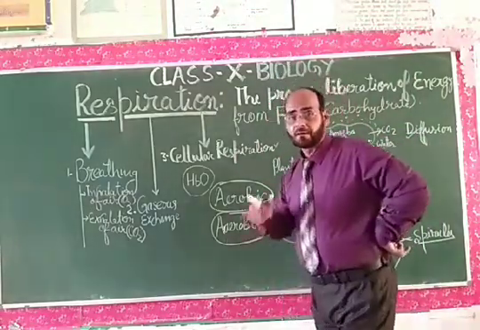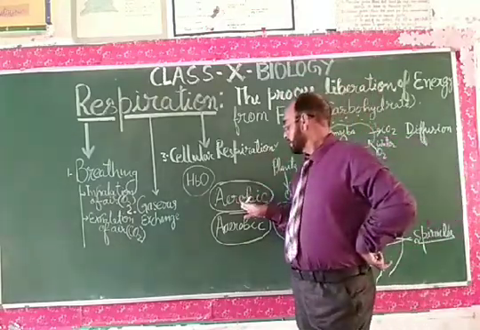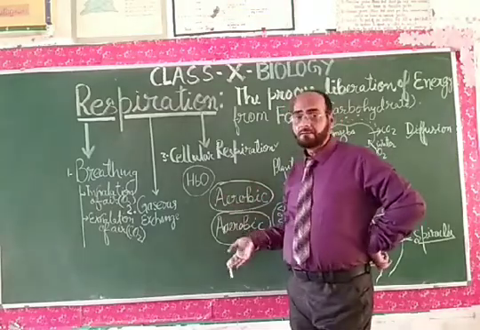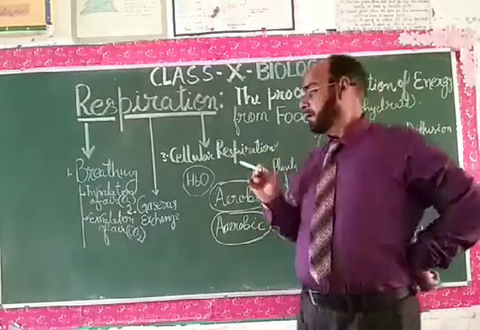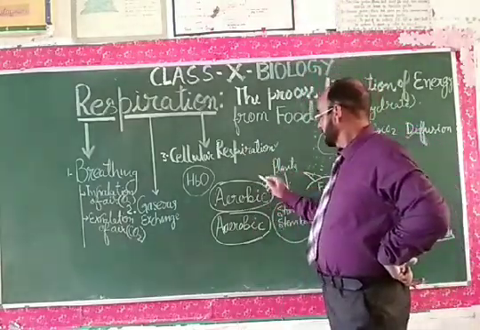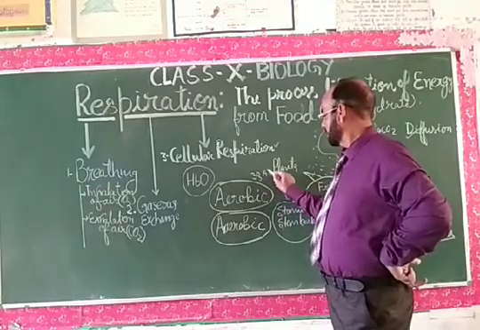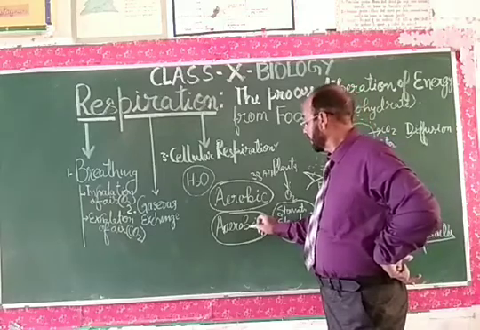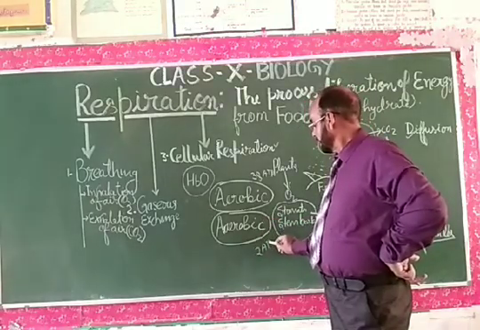One thing is very important: aerobic respiration provides high energy, while anaerobic respiration provides a very low amount of energy. In aerobic respiration, 38 ATP are released by one molecule of carbohydrate, while in anaerobic respiration only 2 ATP of energy are liberated.